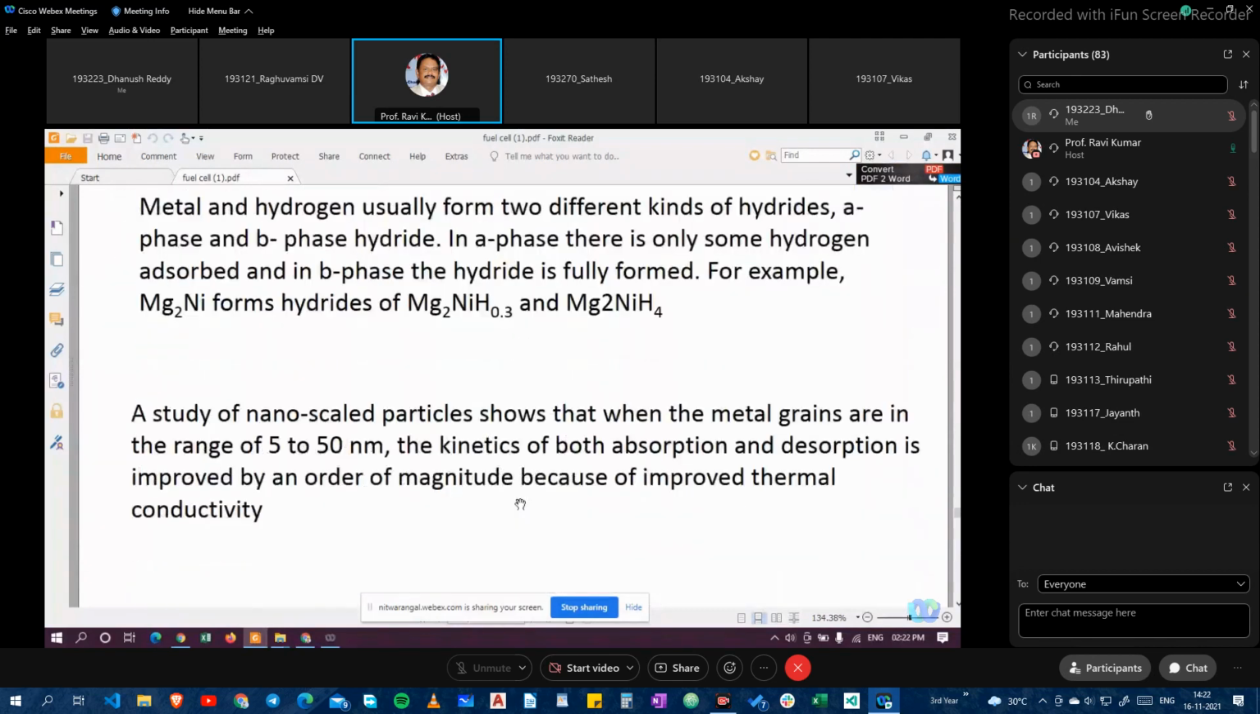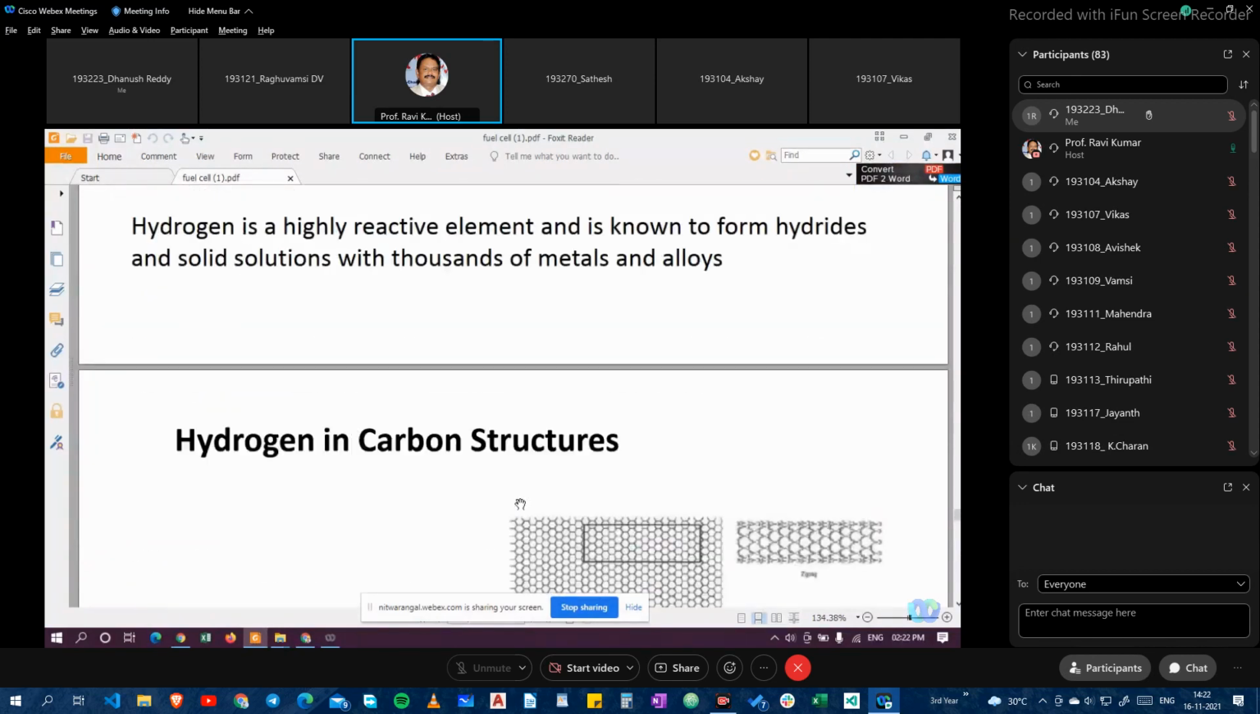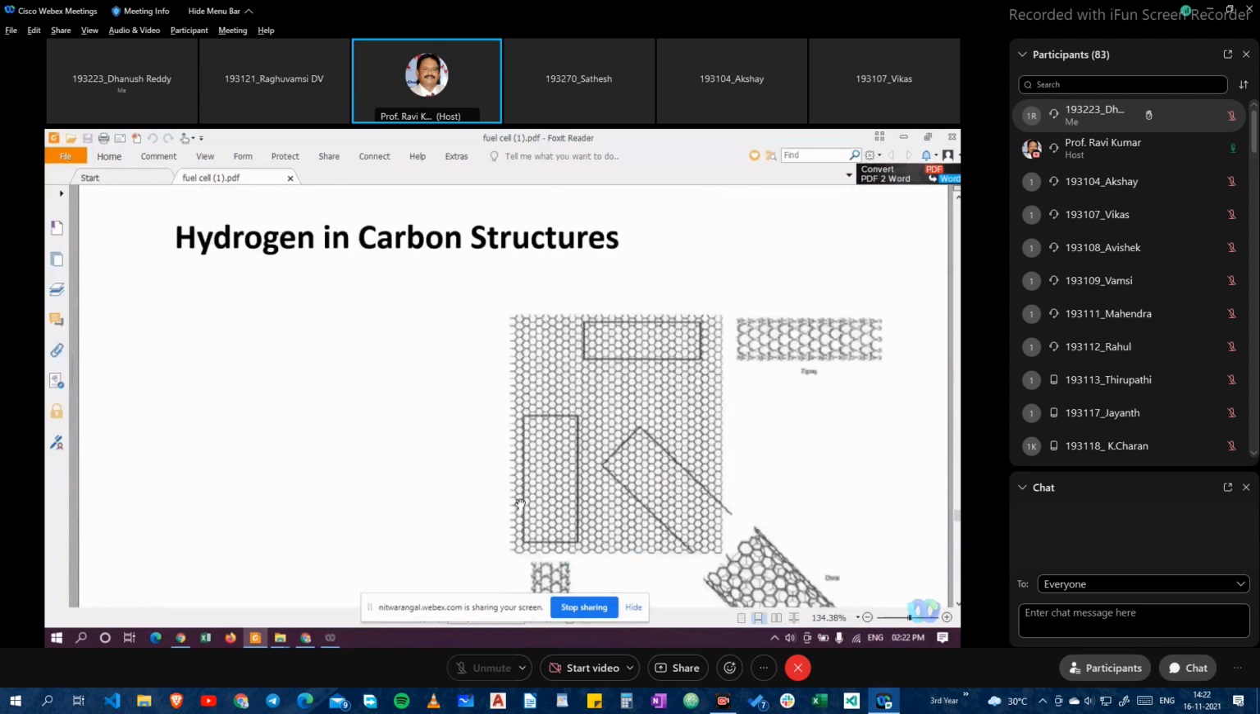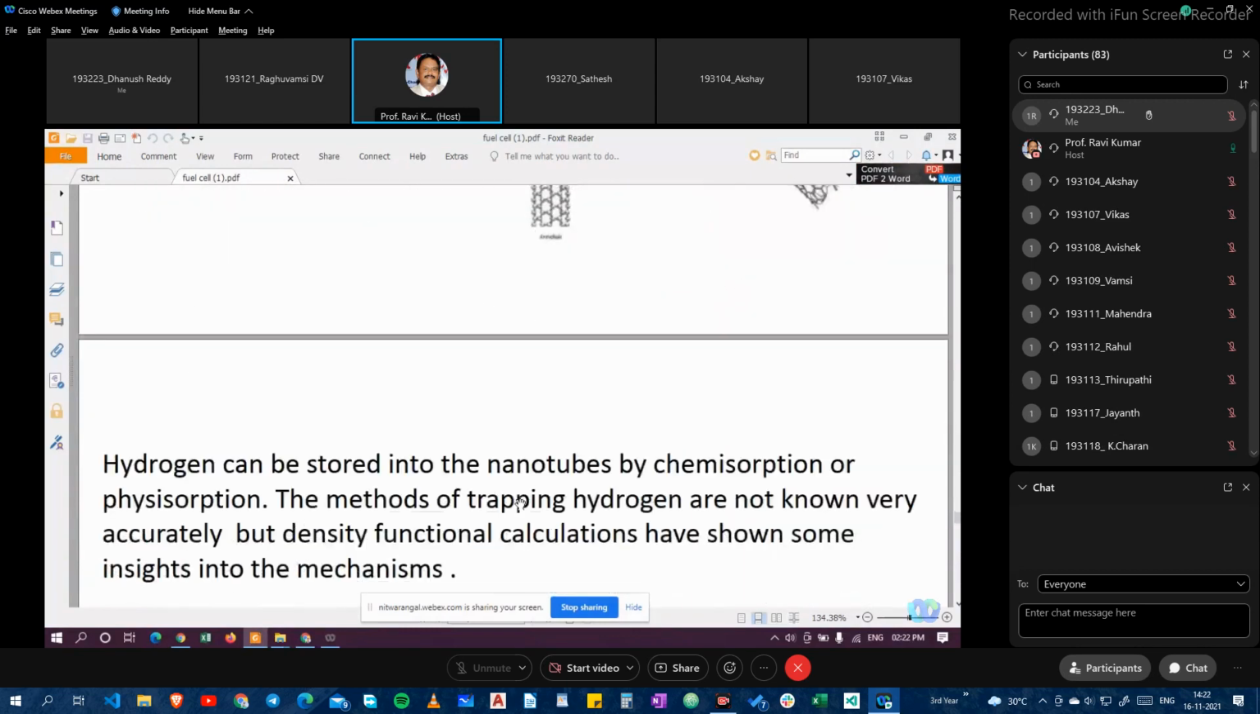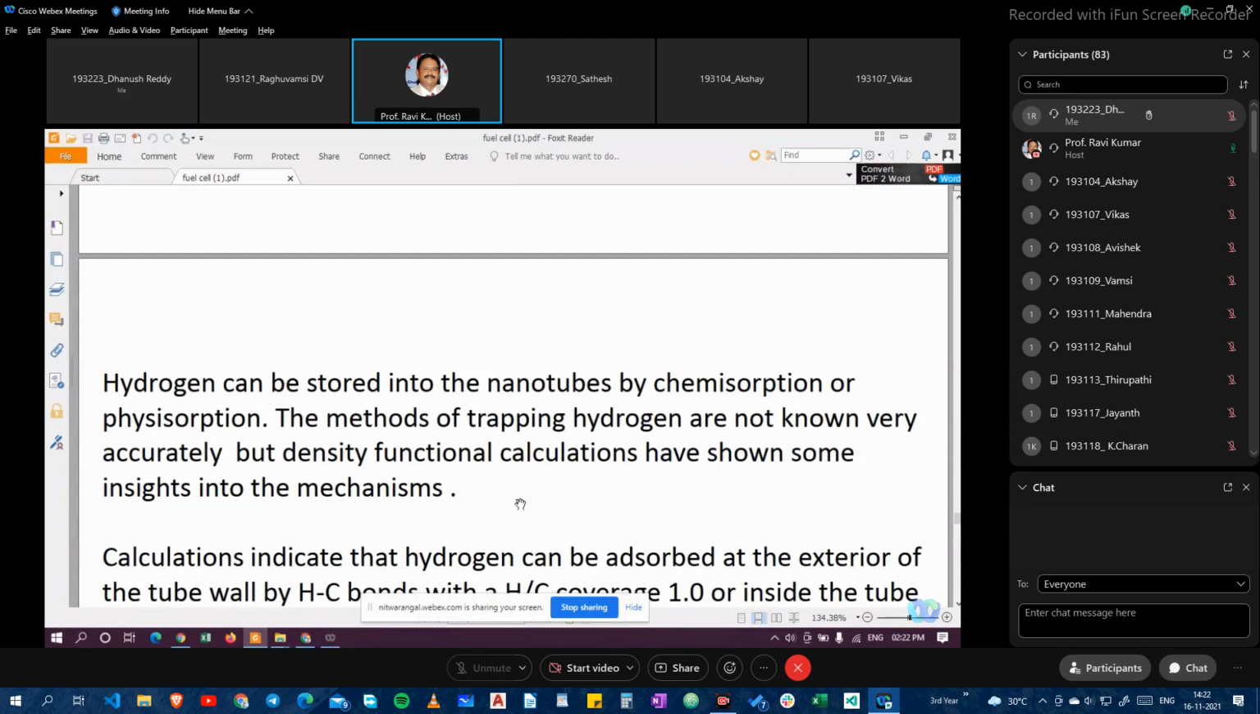And this is about the hydrogen carbon structure. This is another form of this thing. In this hydrogen carbon, hydrogen is stored in nanotubes by chemisorption or physisorption. The method of trapping hydrogen is not known very accurately, but density functional calculations have shown some insight into